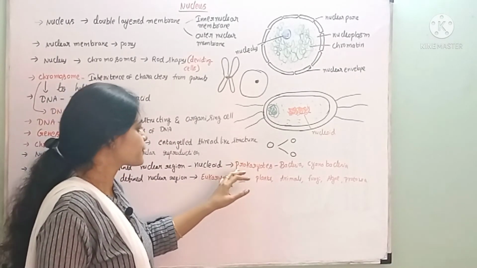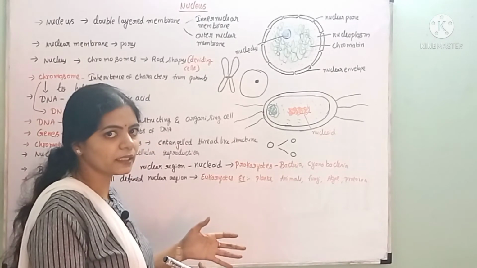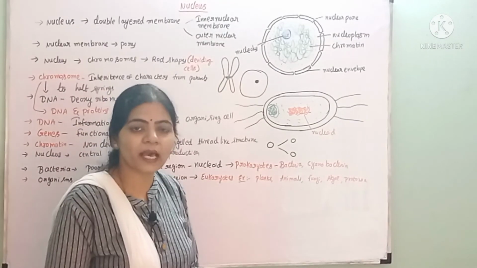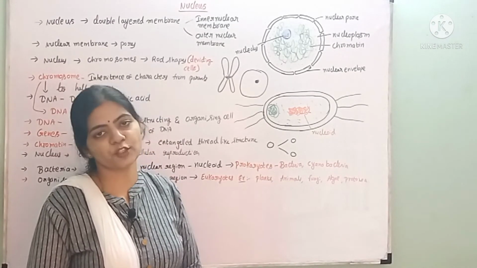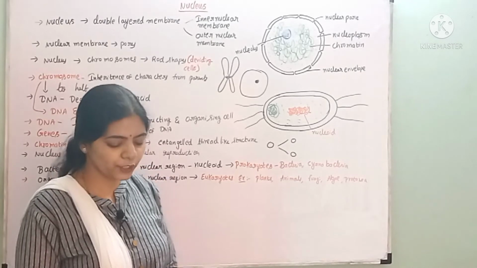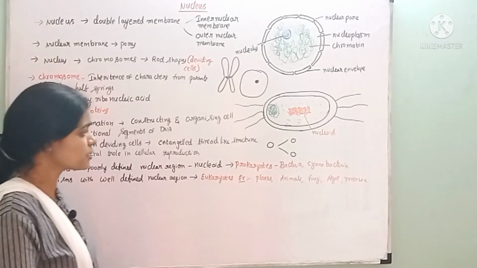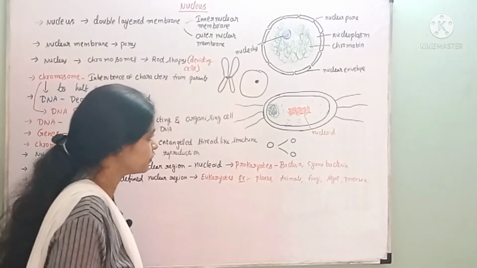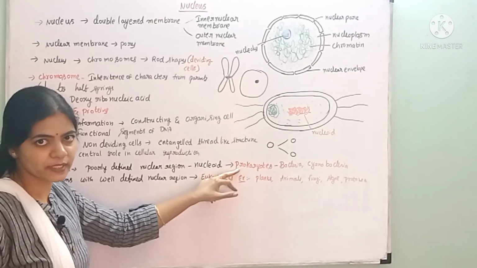And because of that nature, the bacteria and cyanobacteria, we call them prokaryotes. What are we calling them? We are calling those bacteria and cyanobacteria prokaryotes. Here, pro means they consist of a very old nucleus, or a false nucleus is present.